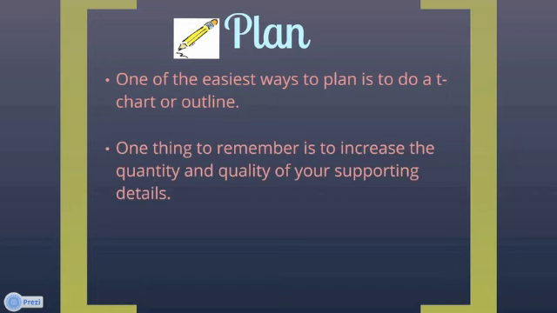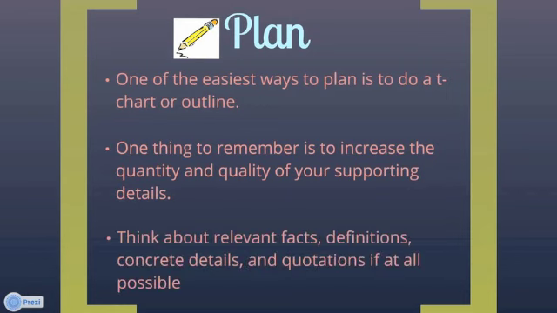One of the things to remember is to increase the quantity and quality of your supporting details. Just like I was talking about in the brainstorming, while I thought I could write a paragraph about swimming and TV programming, it turns out I didn't really have a good amount or quality of supporting details for those two things, so I'm going to leave them out. I'm only going to focus on those things that I have some good information for. And then it's also important to think about any relevant facts: definitions, concrete details, quotations if at all possible.